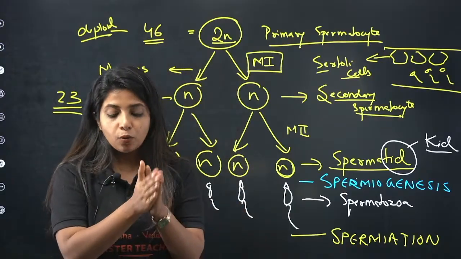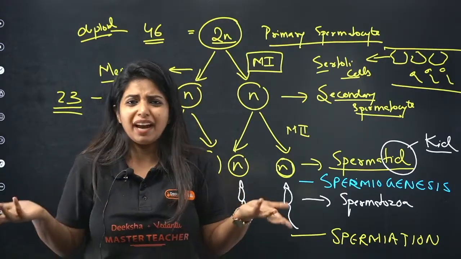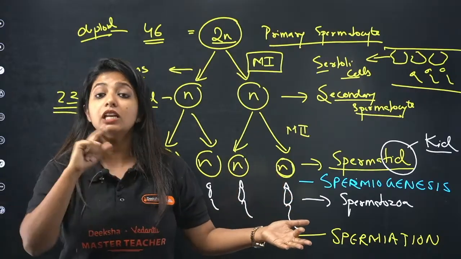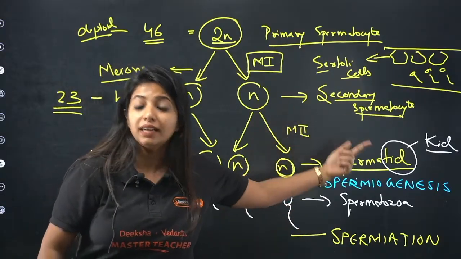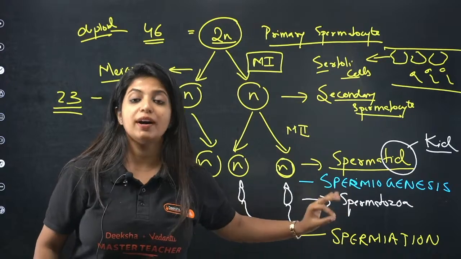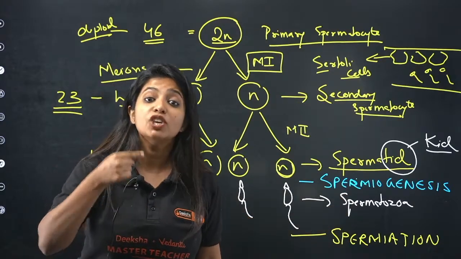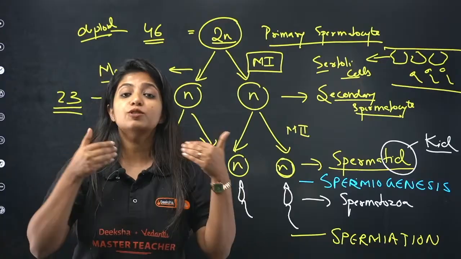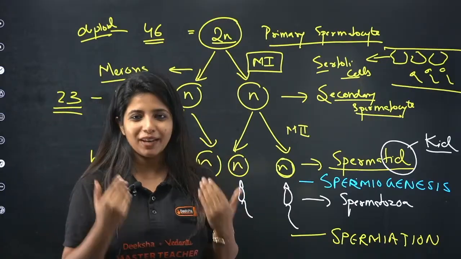Now, the spermatid wants to grow into an actual sperm. This process of conversion of spermatid to actual spermatozoa is known as spermiogenesis. So, spermiogenesis, you can remember it like that.